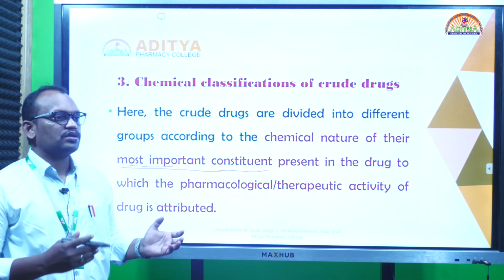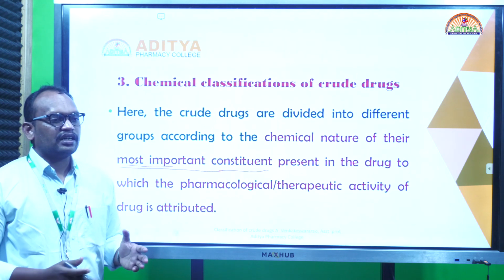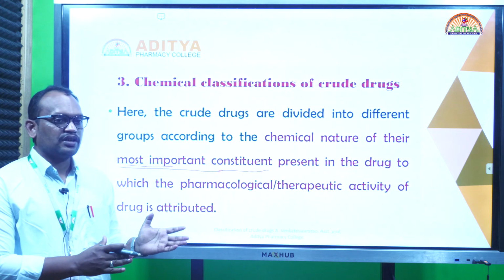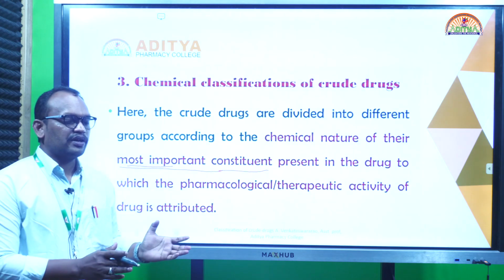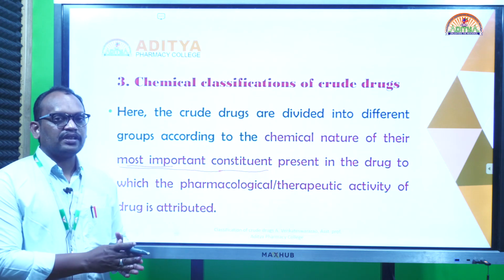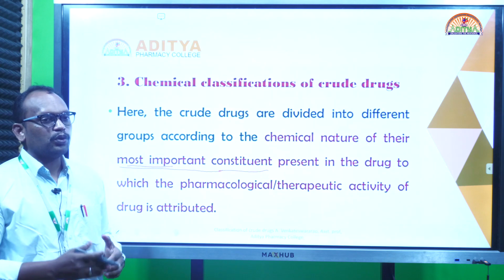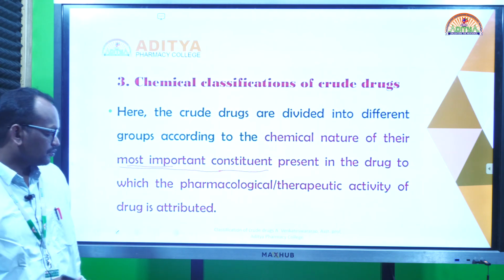Suppose senna has anthraquinone glycosides, so senna comes under the classification of glycosides. Suppose digitalis has cardiac glycosides, it is placed in glycosides, and again subclassified as a cardiac glycoside. So based on the chemical nature we group the crude drugs.